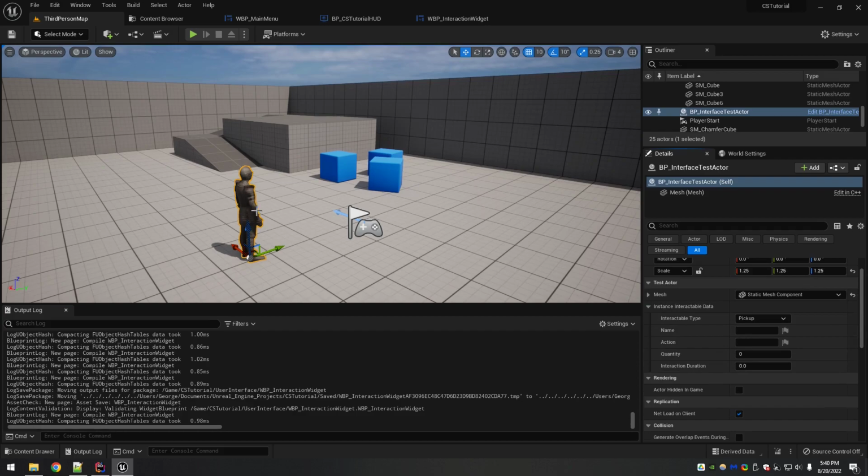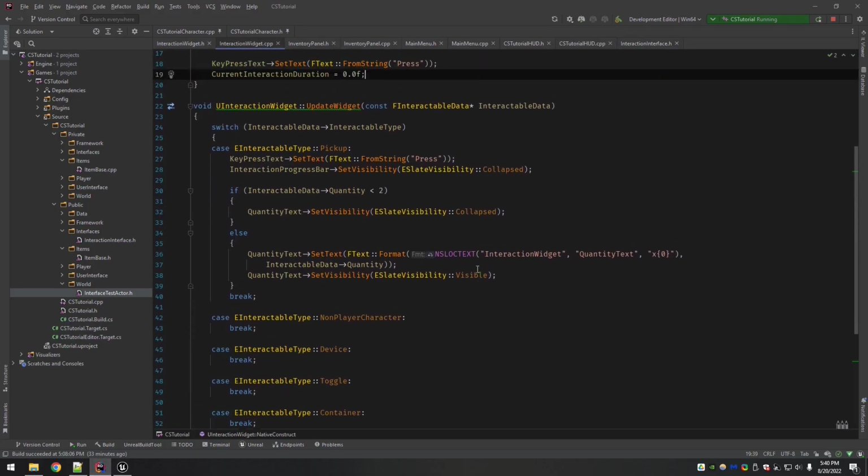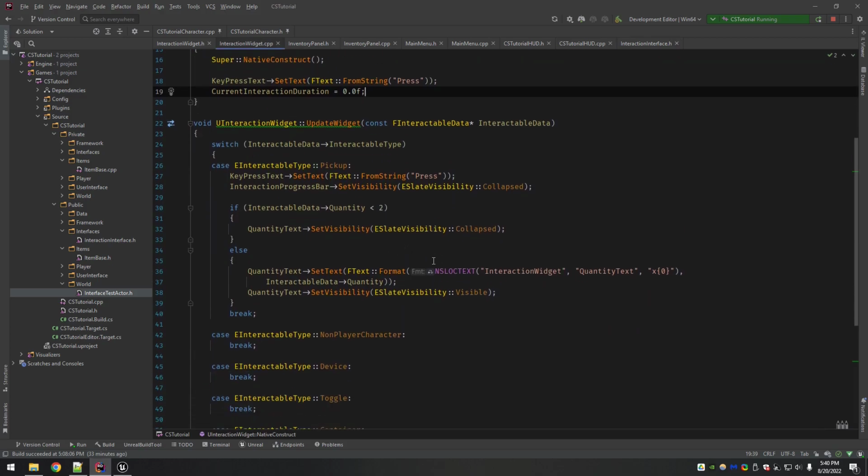Now, right now, there's nothing this guy really falls into. I mean, normally the suit of armor would just be decoration, right? We're just using it to test everything. I'm going to leave it as a pickup because pickup is the one that we filled out correctly in the interaction widget to set everything.